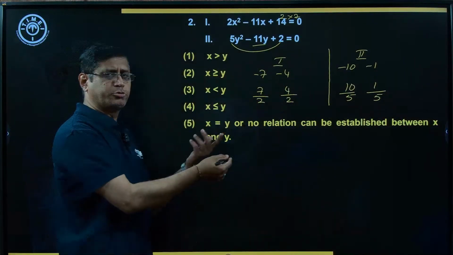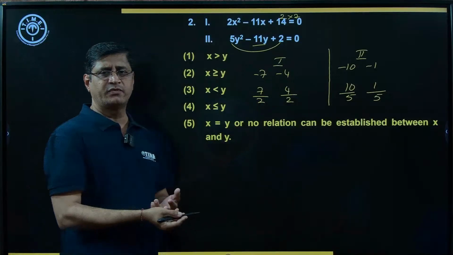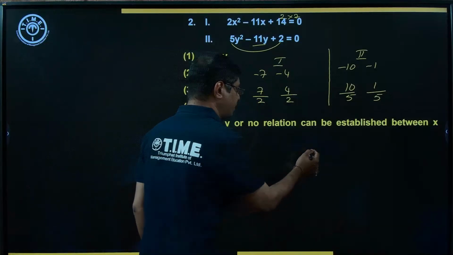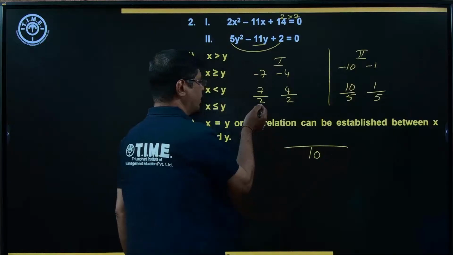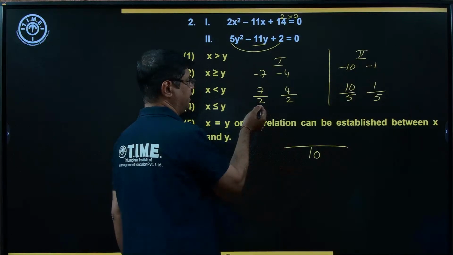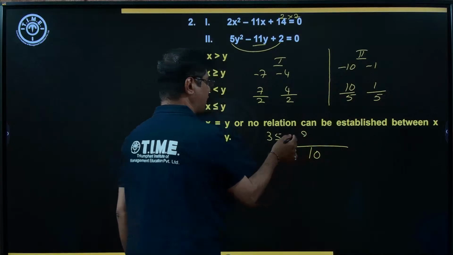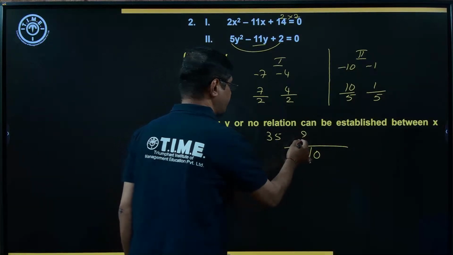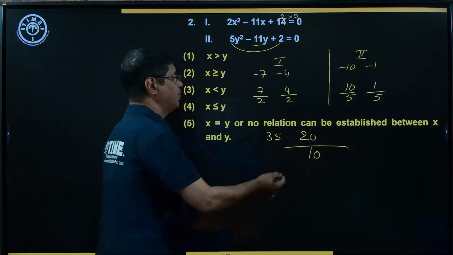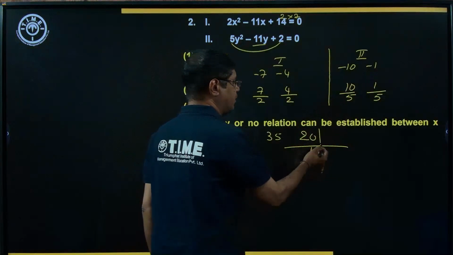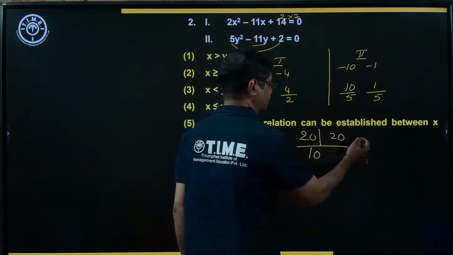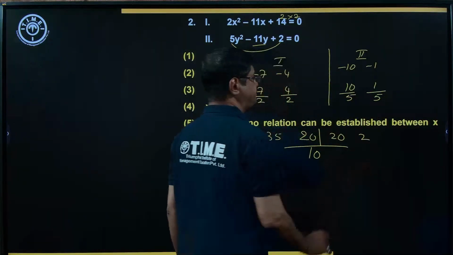Here, by cross multiplication we can compare, or by making the denominator the same. So here it becomes 5 times, 35, and 5 into 4 is equal to 20. Now 5 is becoming double, so 20 and 2.